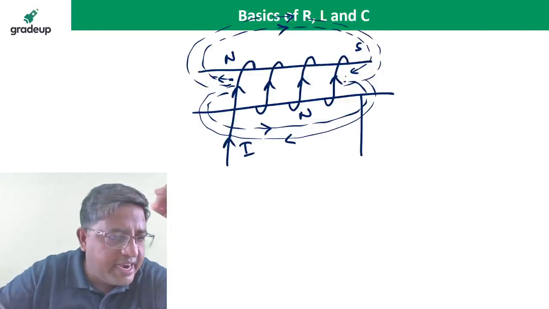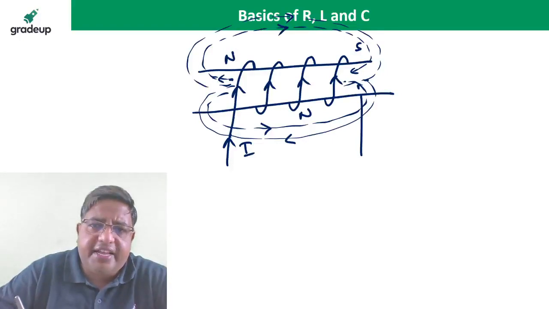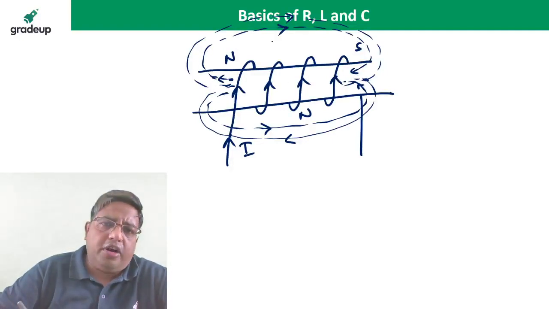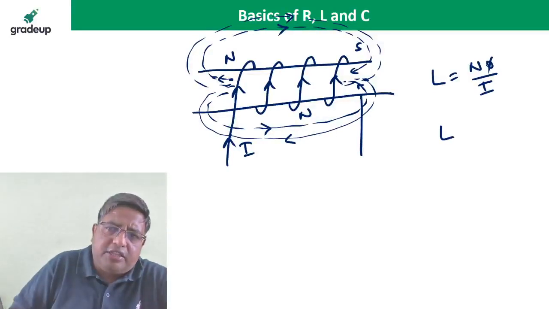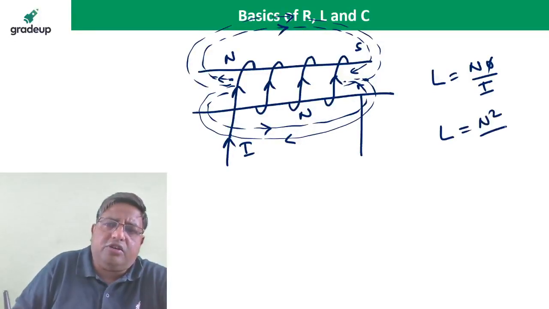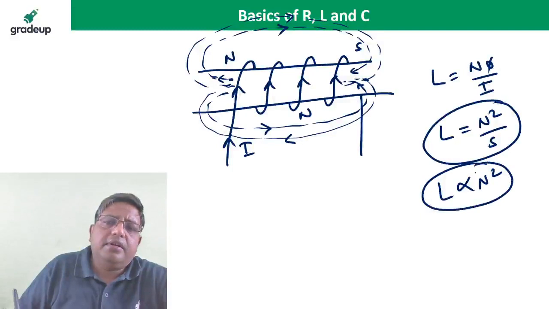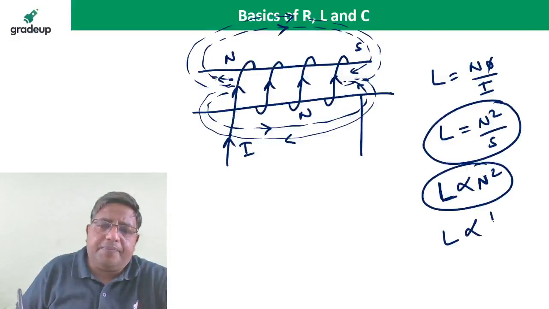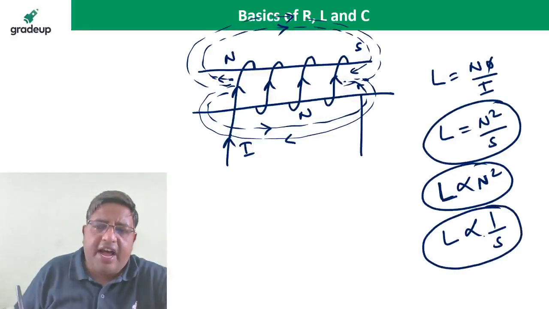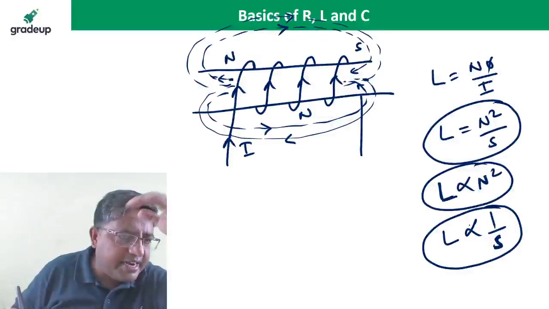Yes, MMF is analogous to EMF in an electrical circuit. It has the capability of generating the flux. So the L value is the flux linkage divided by current, and if I put phi is equal to Ni by S, I get L is equal to N square by S. So the inductance of the coil depends upon N square. The more the turns of the coil, the more the inductance. And L is inversely proportional to the reluctance of the core. That is why we take the iron core, as it has low reluctance. N is the number of turns, and MMF is the magnetomotive force.